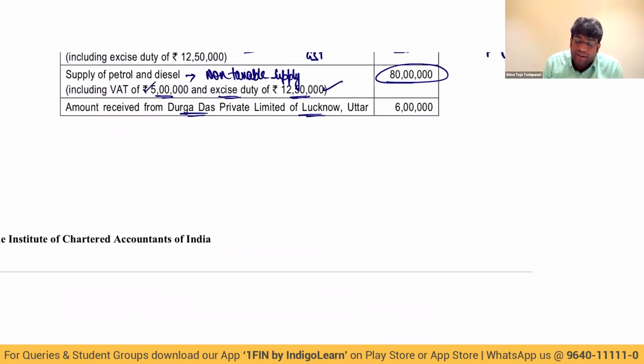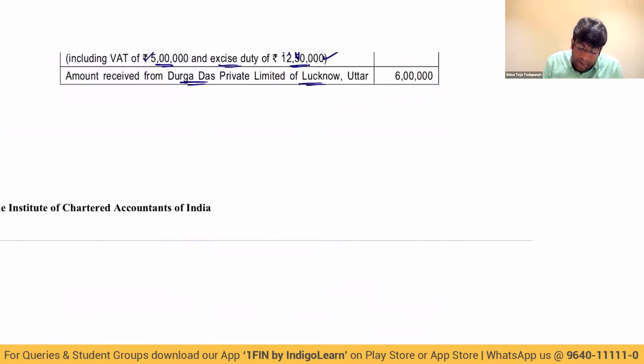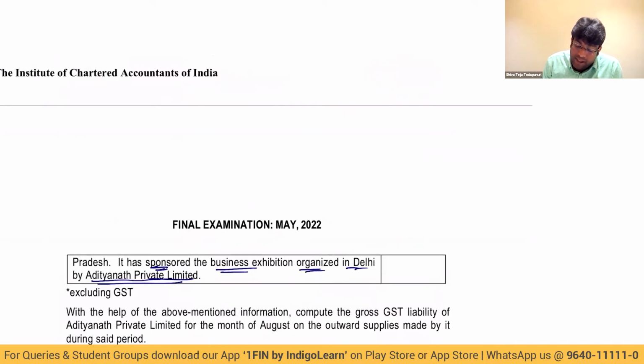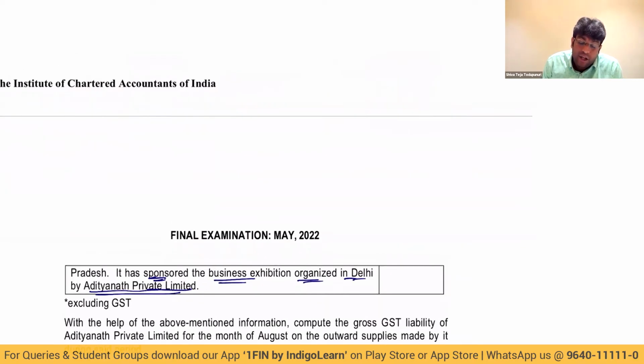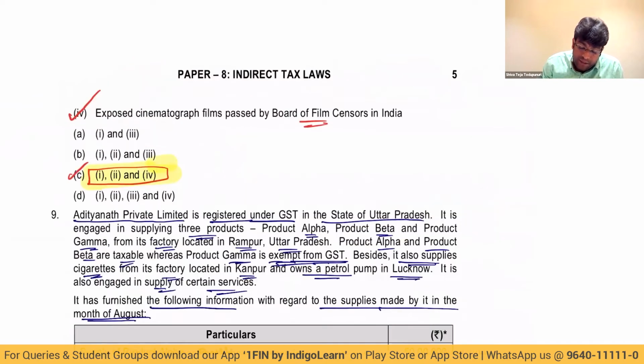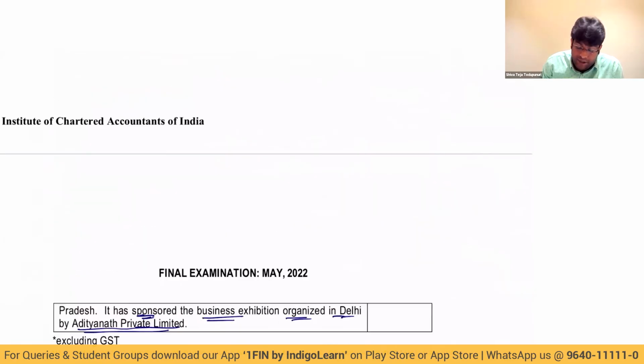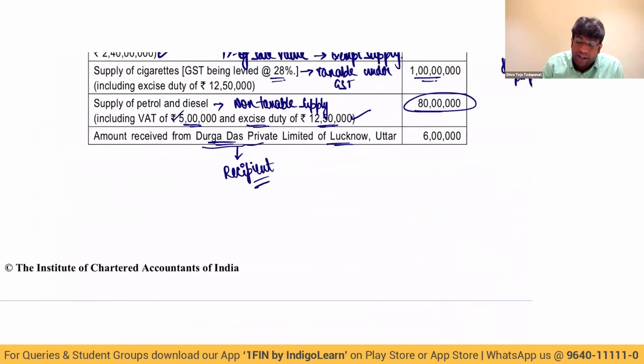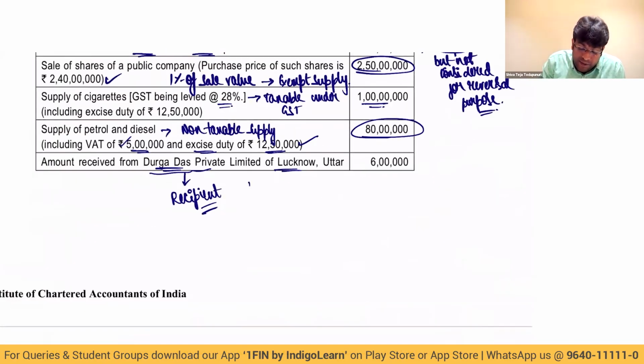Amount received from Durga Das Private Limited of Lucknow, Uttar Pradesh. So very good, my dear friends. This Durga Das Private Limited is the recipient, and our supplier name is Adityanath Private Limited.